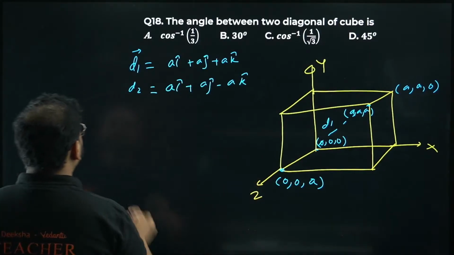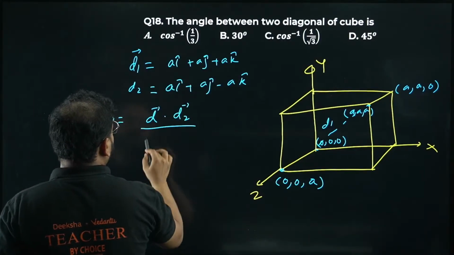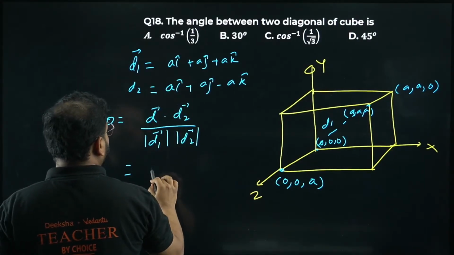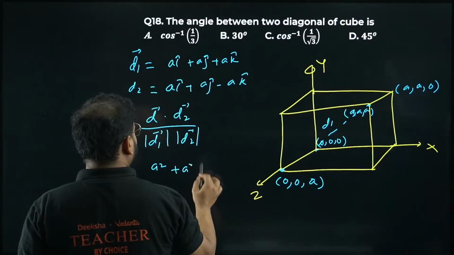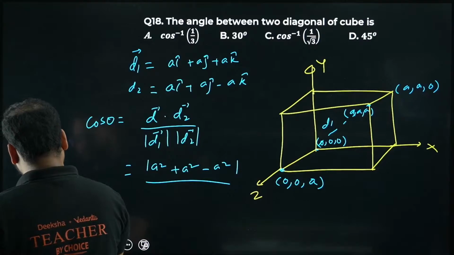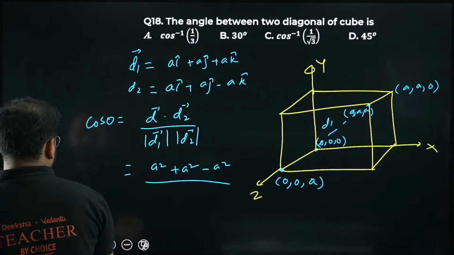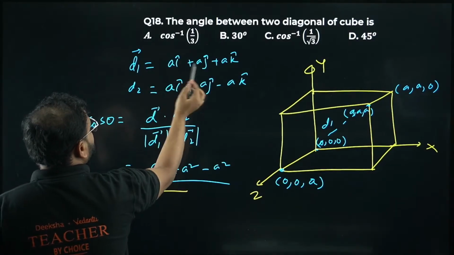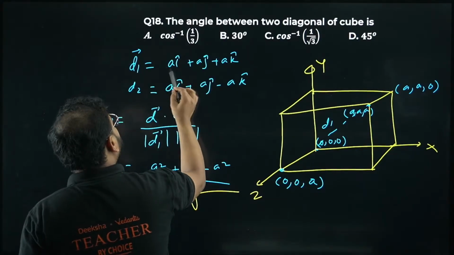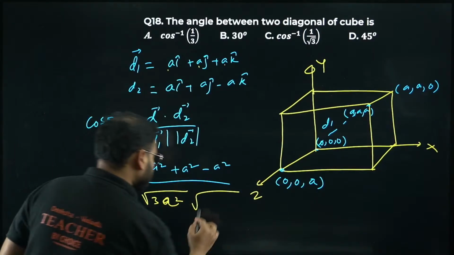I'm looking for the angle, right? So cos theta will become d1 dot d2 upon mod of d1 and mod of d2. Please check. Dot means a into a will become a square, a into a will become one more time a square, and we have a into minus a will become minus a square. For the denominator, it'll become for the diagonal a square plus a square plus a square, so 3a square for the first one. Same way for d2, a square plus a square plus minus a the whole square, again 3a square only.